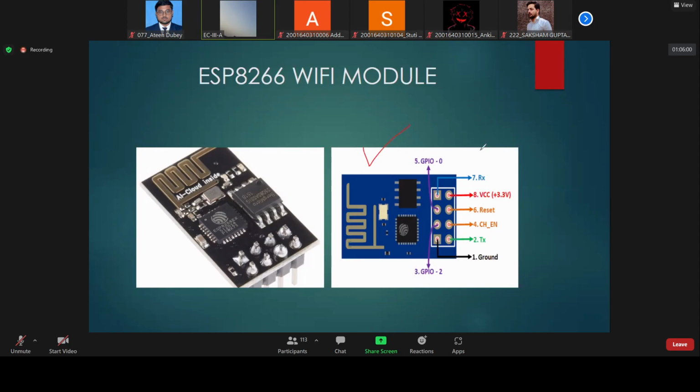Generally, we will use only 4 pins of this ESP. The rest of the pins will be shorted. This is used when, suppose, you want to connect your Arduino board with your mobile through the internet. You have to connect this ESP module to the Arduino board, and then you will be connected to the internet. So whatever temperature or humidity is received by that Arduino board will be sent to the cloud or any space.